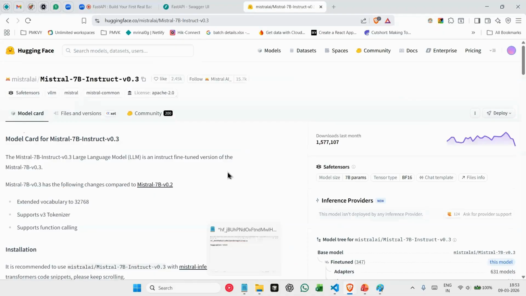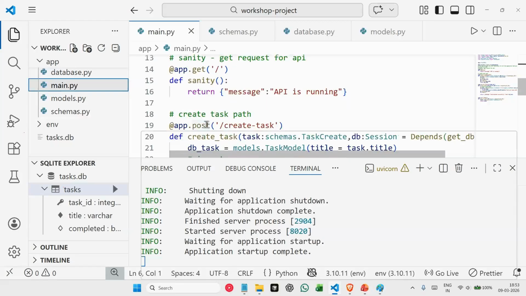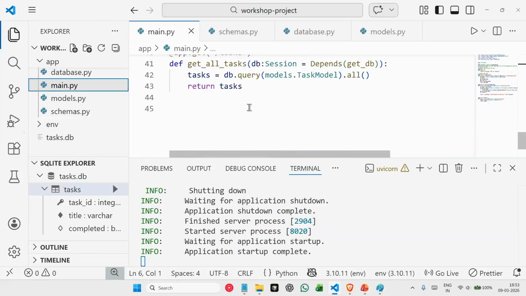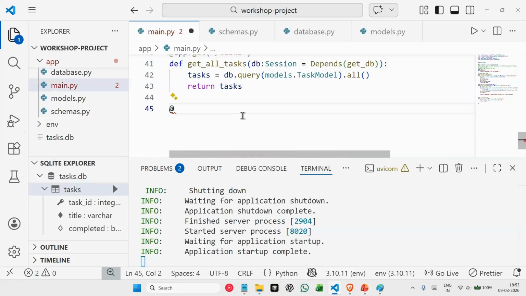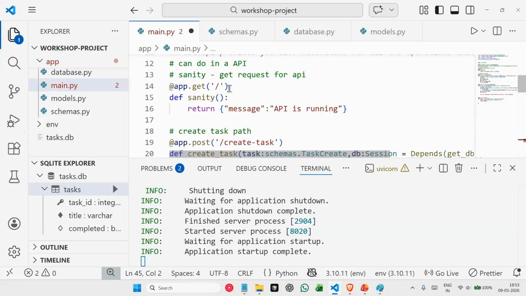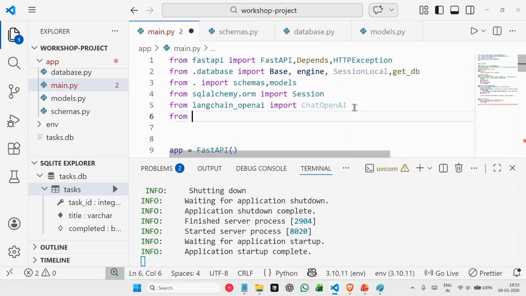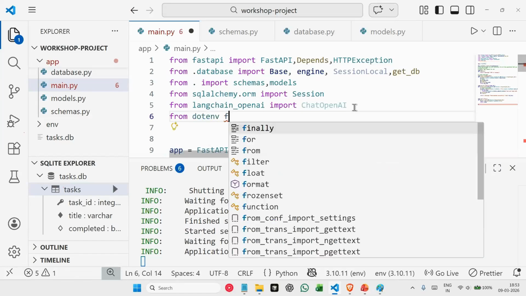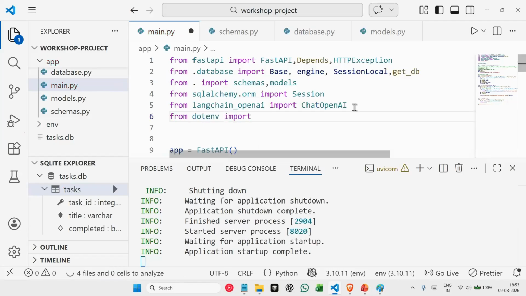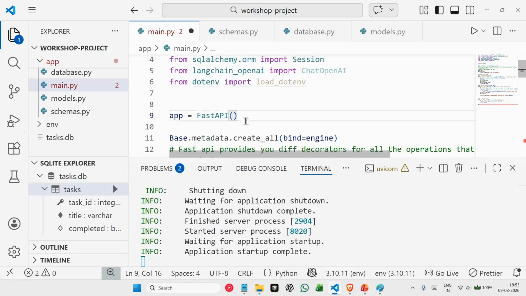Okay. So what we are doing here, in this part of code right now, is creating our route, which will be handling our AI integration. So we need to import certain modules here. First thing we need to import is ChatOpenAI, and then we also need to import load_dotenv from dotenv. We have to load all of our environment variables here.